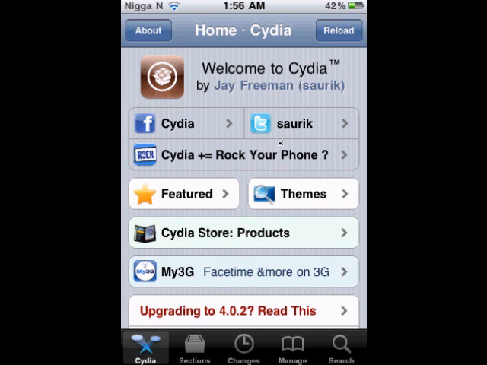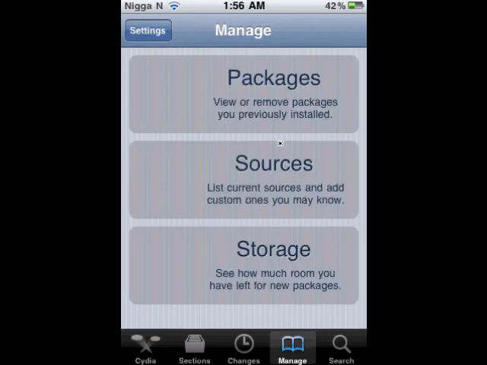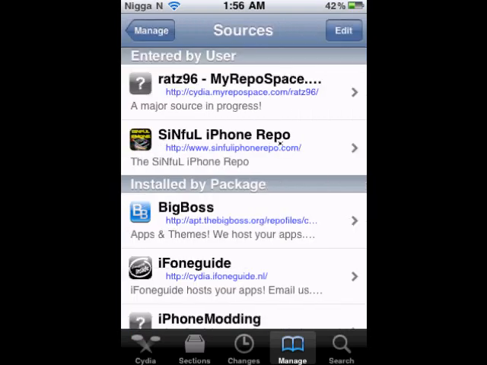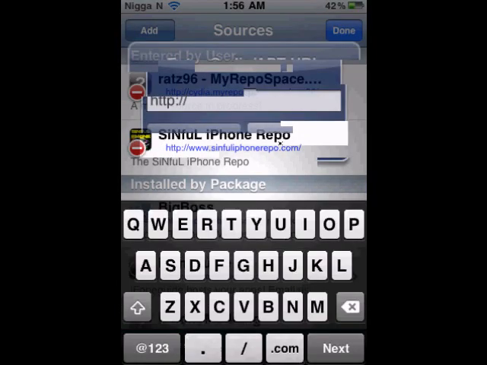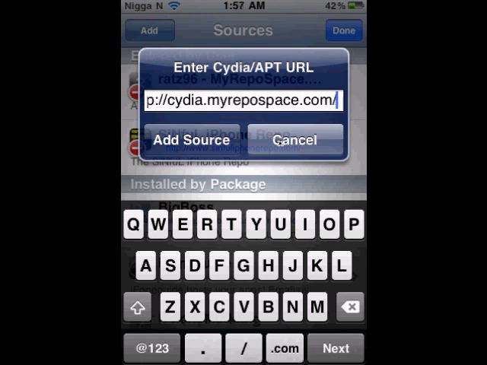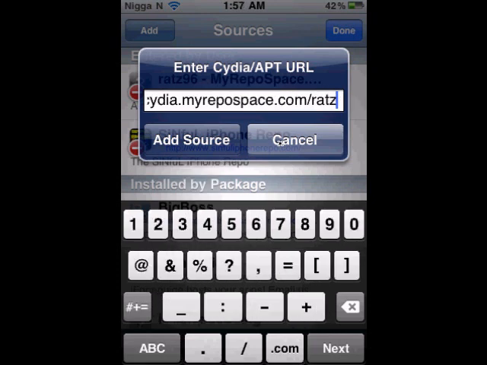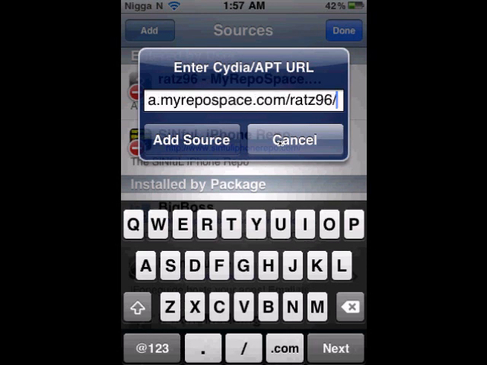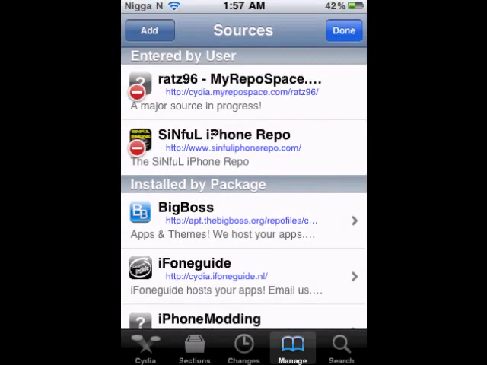Alright, now you're going to want to go into Cydia, Manage, Sources, Edit, Add, and type in myrepo.com/rats96/. Then you're going to add that source, but I already have it, so I'm not going to add it because I don't know what it'll do. So cancel for me, add for you.